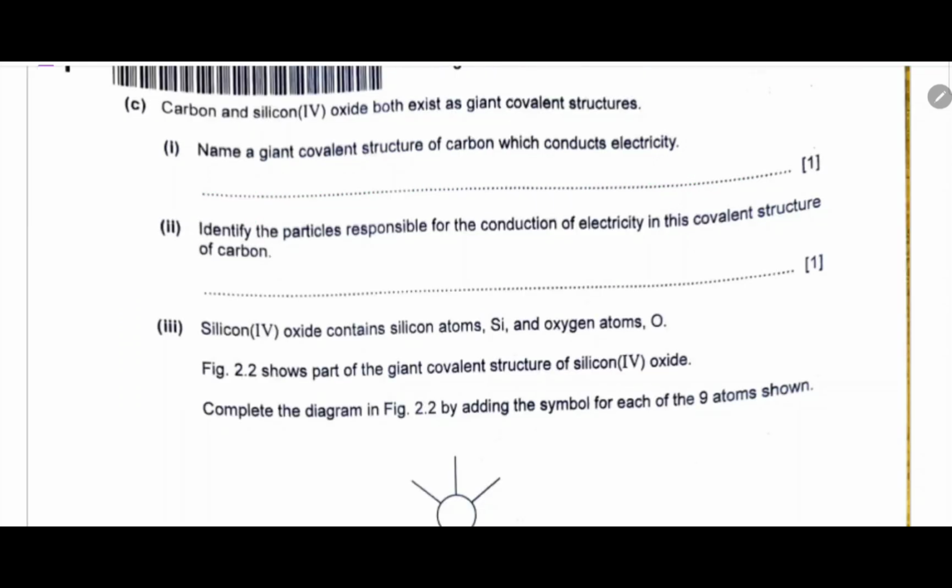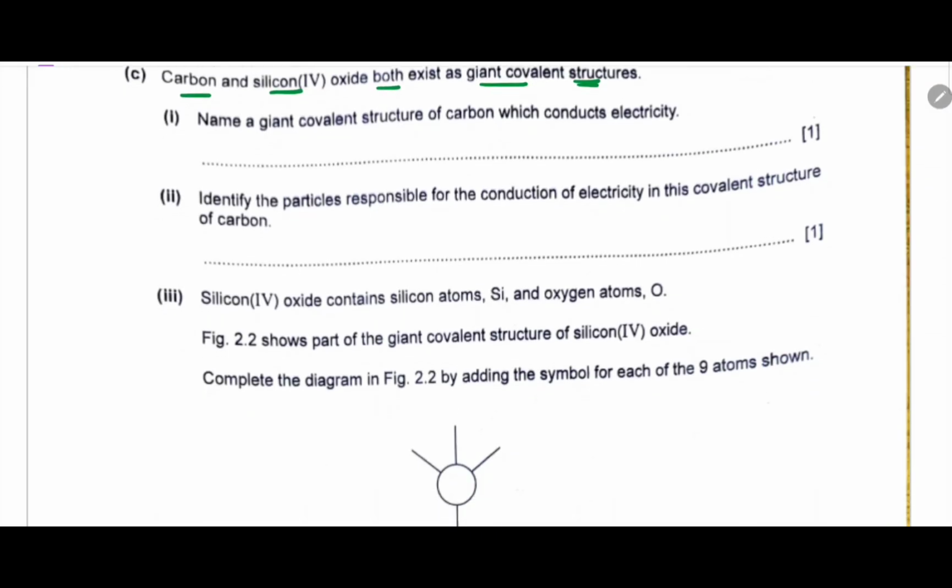Okay. Now C part: carbon and silicon(IV) oxides both exist as giant covalent molecules. Name a giant covalent structure of carbon which conducts current. Carbon exists in three types of giant covalent structure: diamond, graphite, and fullerenes. Out of these, graphite has very good conduction and is used for making electrodes. Therefore, the answer is graphite.